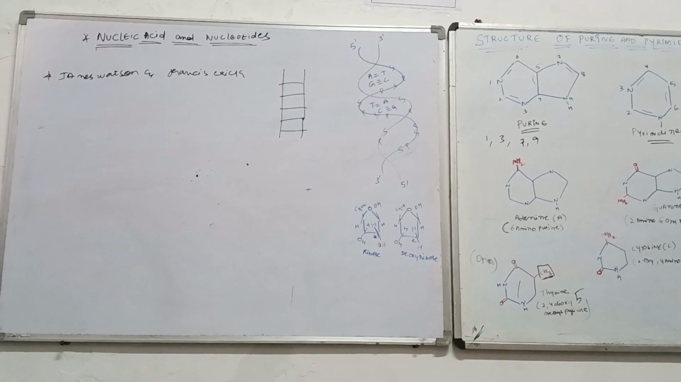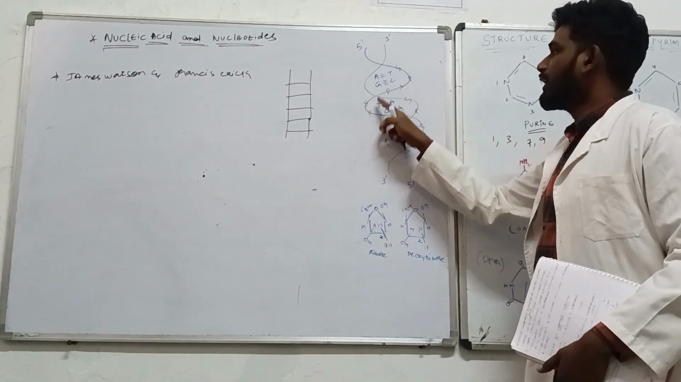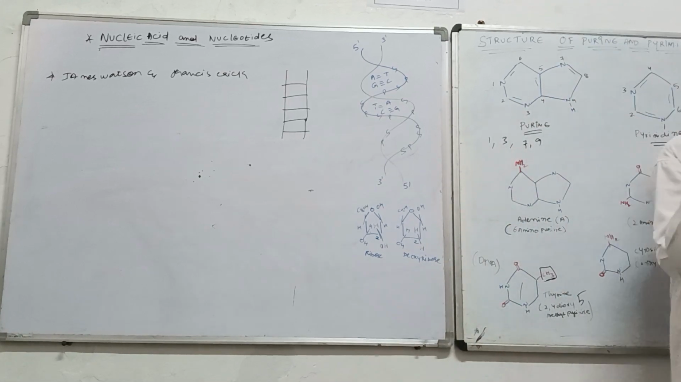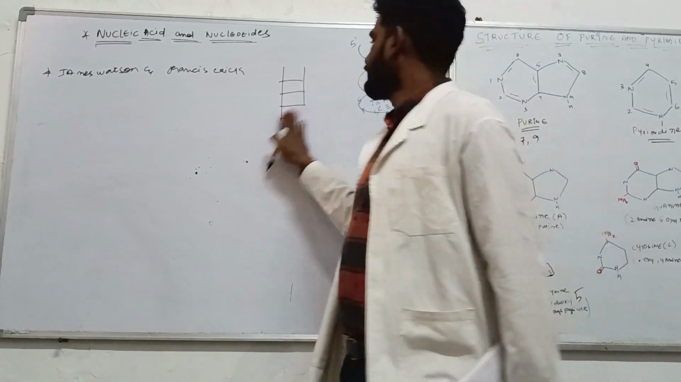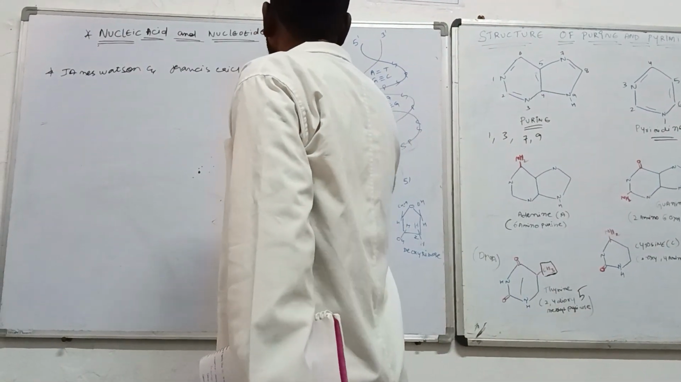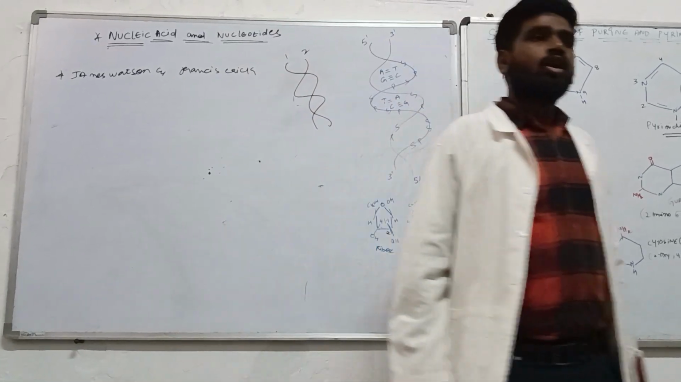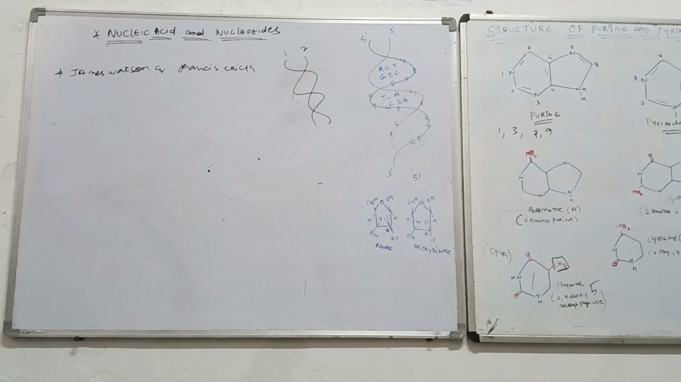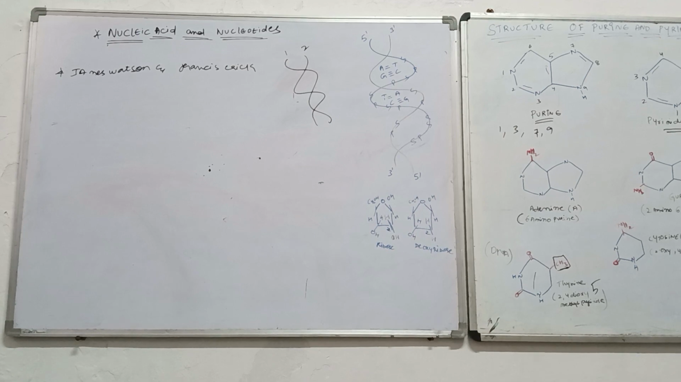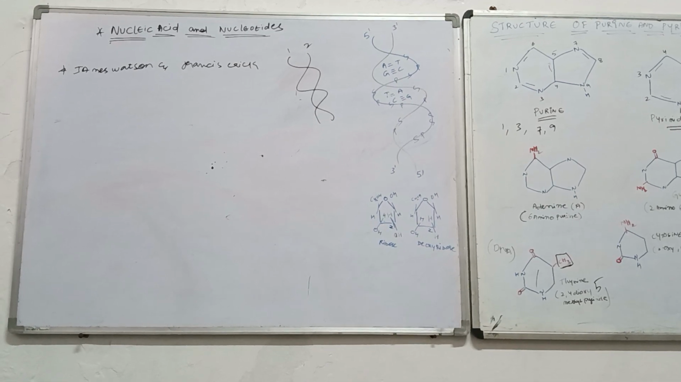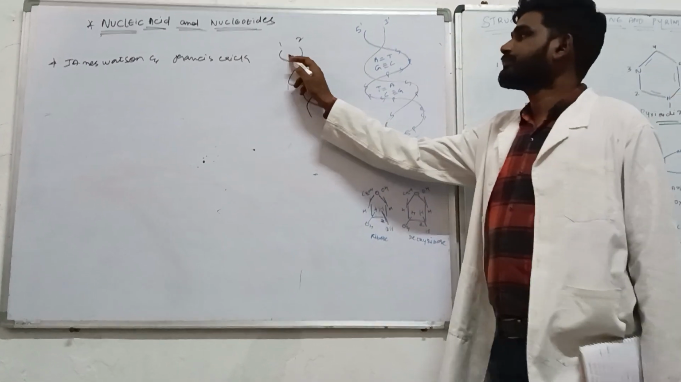And there will be two polydeoxyribonucleic acid chains, the blue one and the black one. Two chains are there in the structure of DNA. DNA has two chains. This is one chain, this is one chain. Now in that chain, polynucleotides are abundantly present. That means adenine, guanine, cytosine and thymine will be abundantly present.